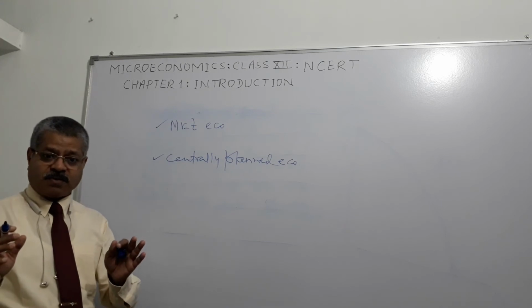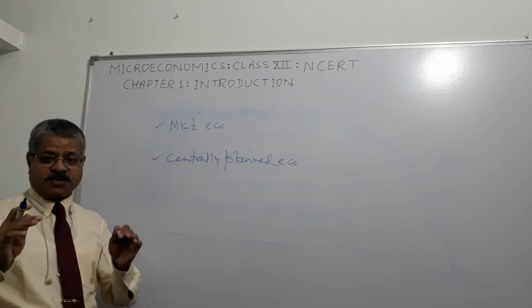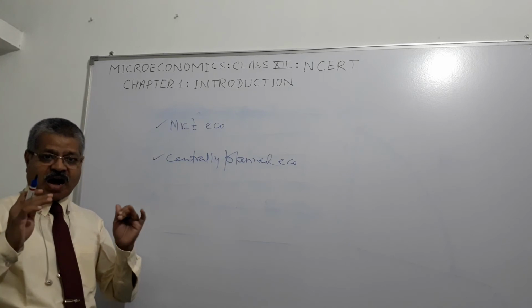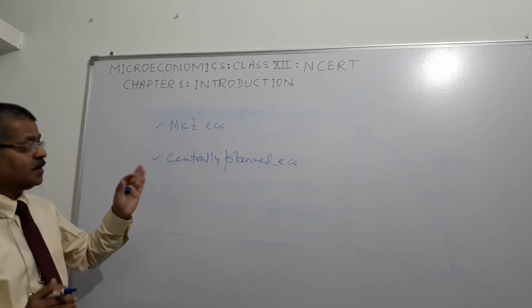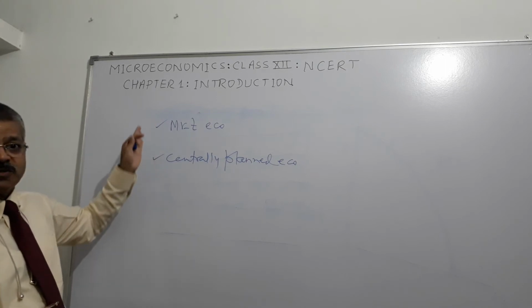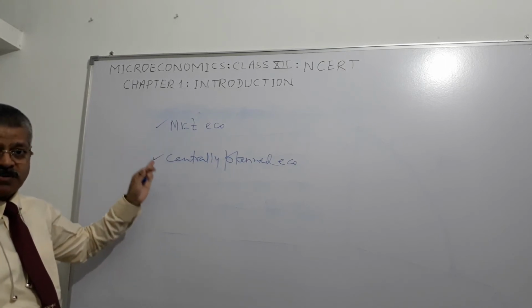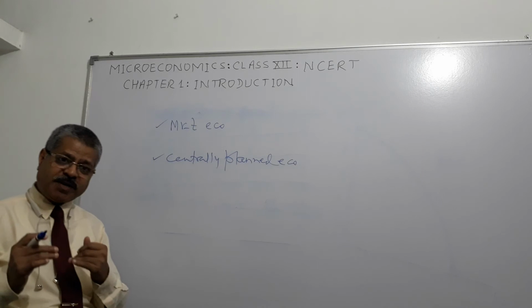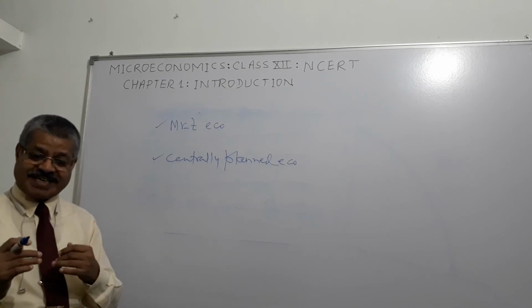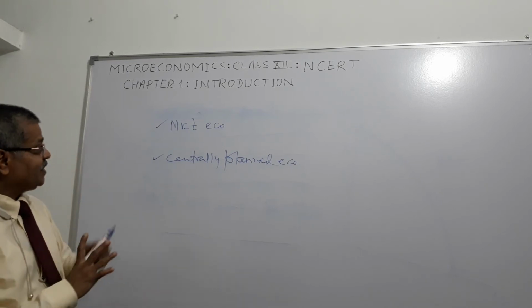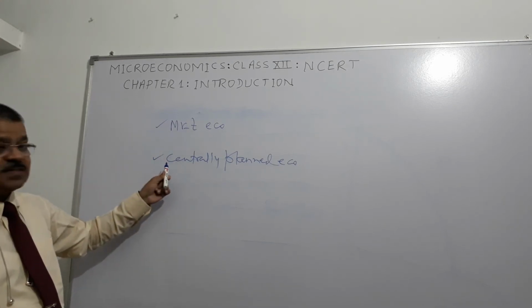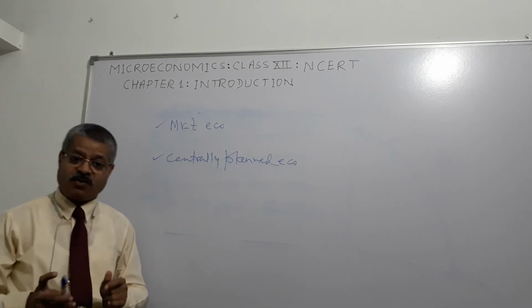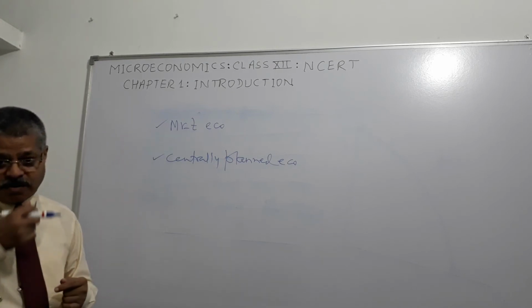In positive economics, we study how different mechanisms in the economy function, and these are a few examples of different mechanisms, right? In normative economics, we analyze whether this system is desirable in a particular economy or that system is desirable in that particular economy, which is more desirable, right?